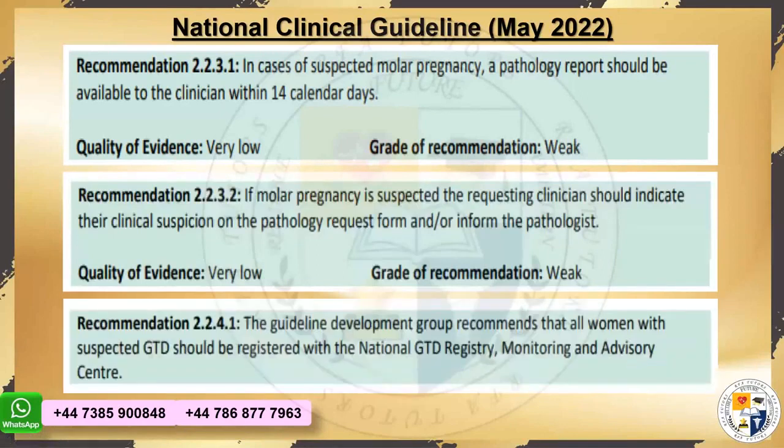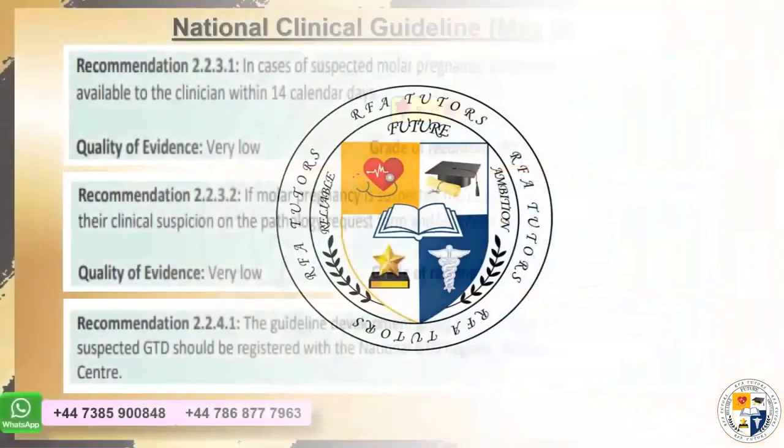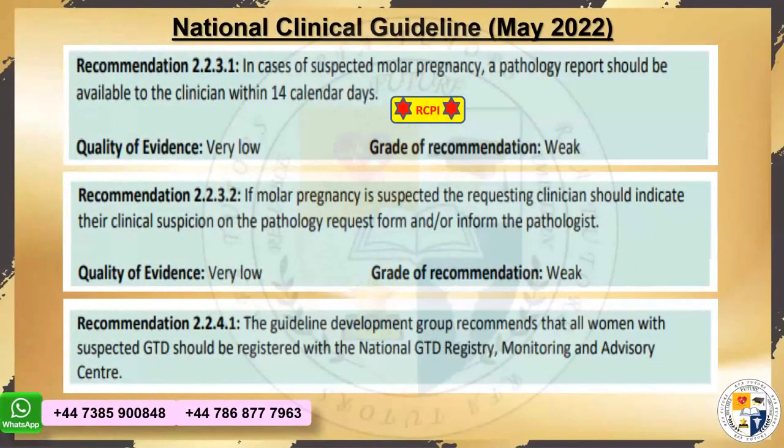They say if molar pregnancy is suspected, the requesting clinician should indicate their clinical suspicion on the pathology request form, and they should inform the pathologist as well. Thank you, Muna. These are additional recommendations as per RCPI. So please keep a note of that in exam. The guideline development group recommends that all women with suspected gestational trophoblastic disease should be registered with the National Gestational Trophoblastic Disease registry.